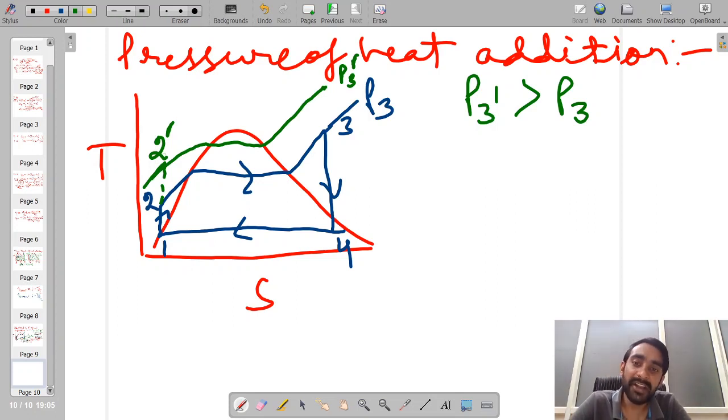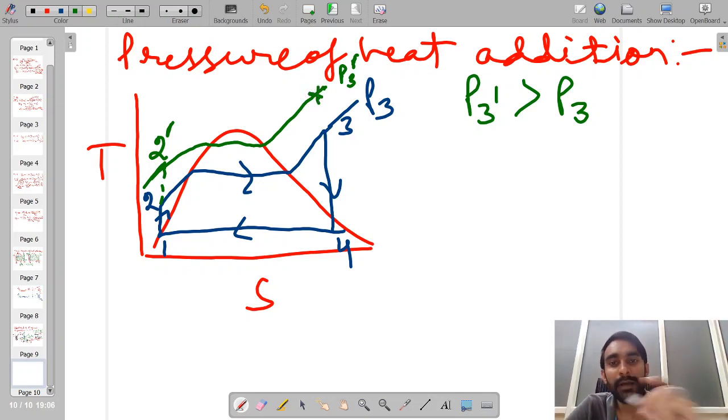One important point we have to consider is that when we are adding this amount of heat, particularly in the superheated region, the temperature of the working medium will be actually increasing. So if we keep on adding the heat, temperature may go up to a very large value.